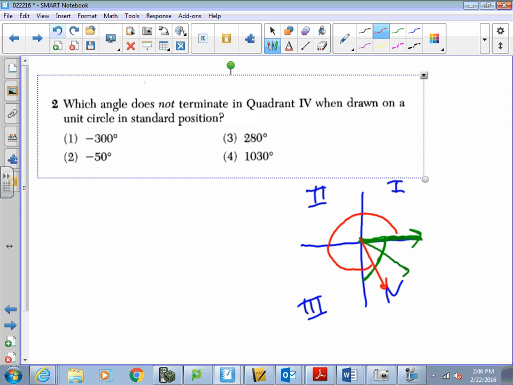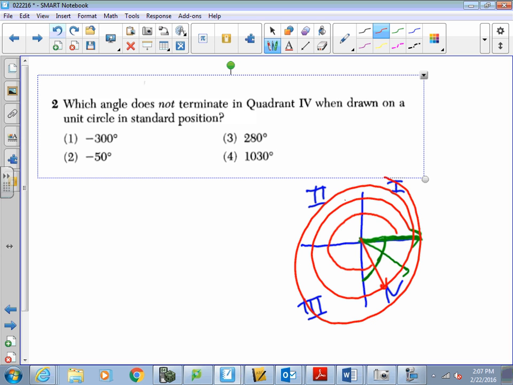If you're going positive 1,030, you have to count by 360s each time you go around. So if I go around once, that's 360. If I go around again, that's 720. Now let's go by 90. So I'm at 720. If I go here, 720 plus 90, that's going to be 810.